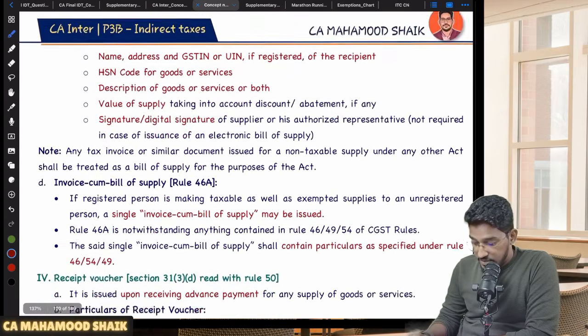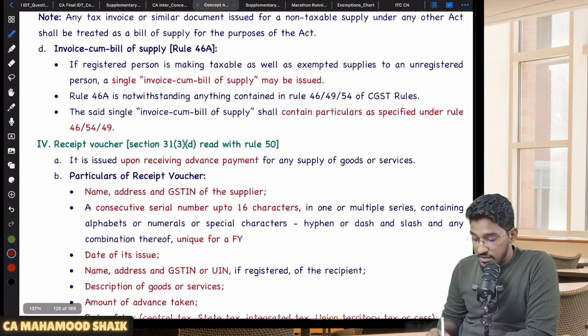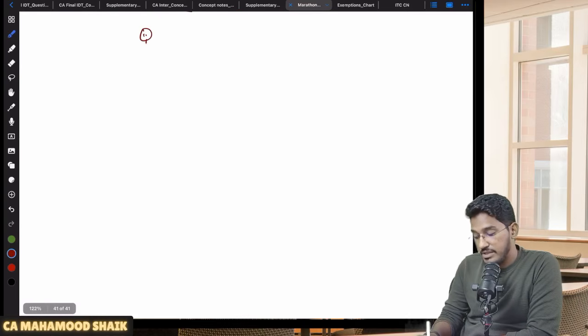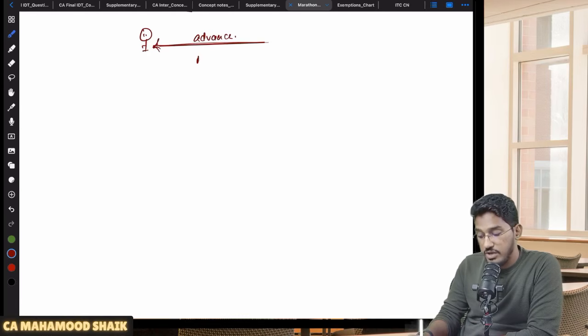Then going ahead with one more document, there is something called a receipt voucher. Sir, what is a receipt voucher? Simply, if I have to put it, let us say you are a supplier and you have collected an advance from the recipient. Whenever you collect an advance from the recipient, you are required to issue him a document called a receipt voucher. You have to collect your advance along with GST. So you are required to issue a receipt voucher as a supplier whenever you have collected the advance.